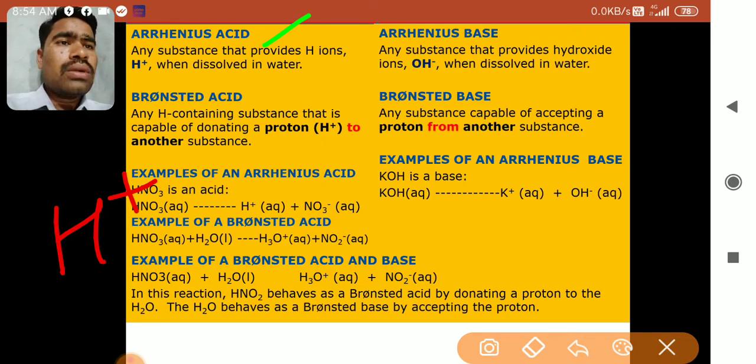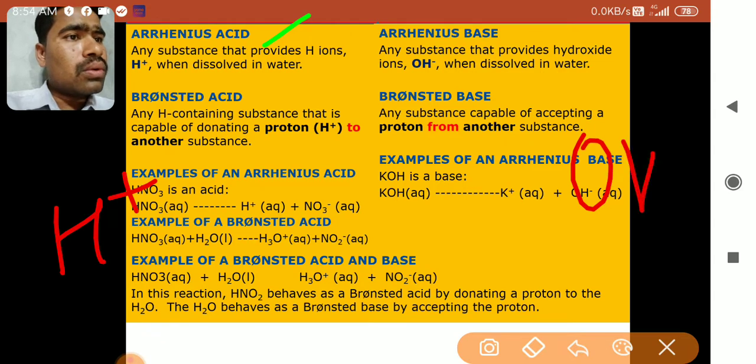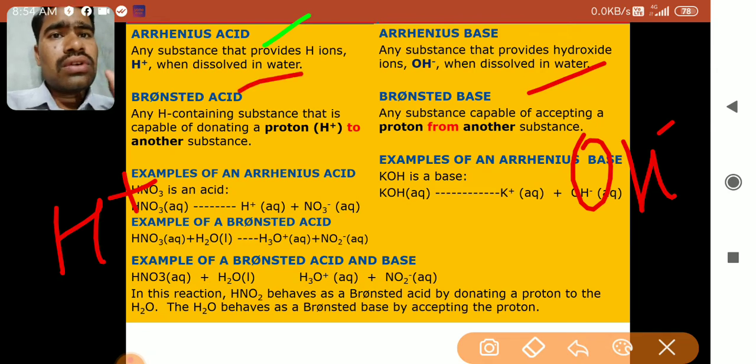Now what is an Arrhenius base? You can see on this side, Arrhenius base. The substance that provides hydroxide ions, meaning OH minus ions, in aqueous solution. When dissolved in water means aqueous solution, a solution made in water. That is the meaning of dissolved in water or aqueous solution. So acids form H plus ions, bases form OH minus ions.